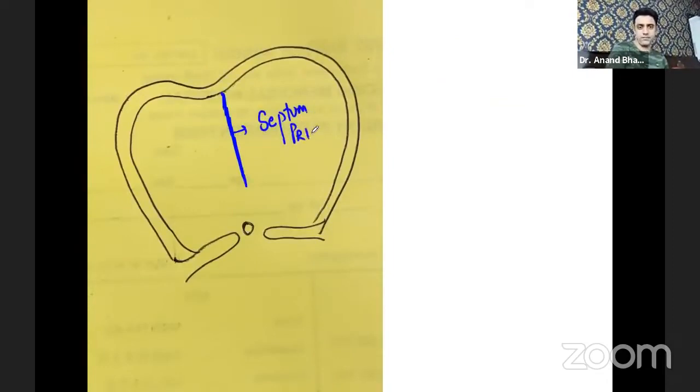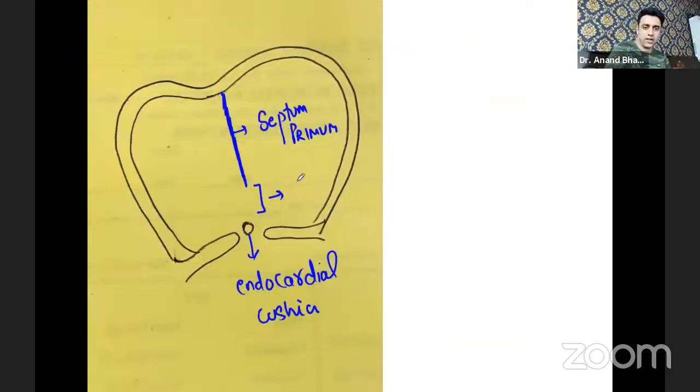There is a component in the atrial septum development known as septum primum, and this is the endocardial cushion, and there is a gap here. Now this gap, very importantly, is known as ostium primum.